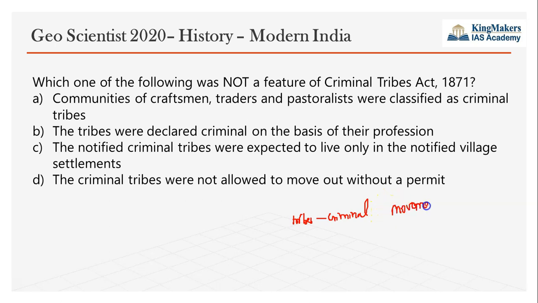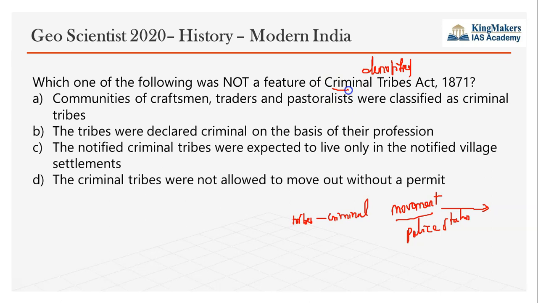That is, they should not move from one city to another city. They should get a permit. Daily they have to go to the police station and sign their presence. So not daily, sometimes weekly. So those were the strict rules brought in under the Criminal Tribes Act. After independence, this act was replaced by the Denotified Tribes Act.